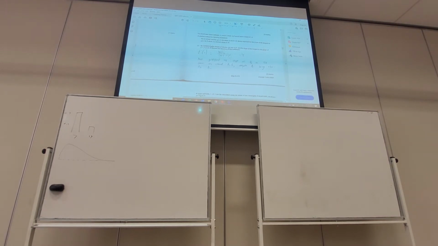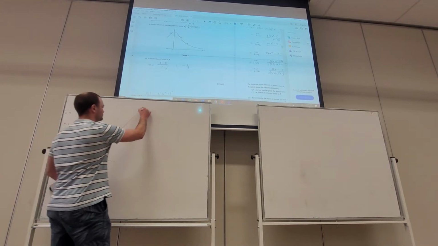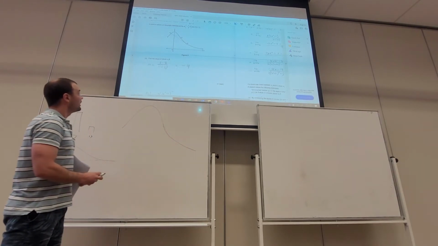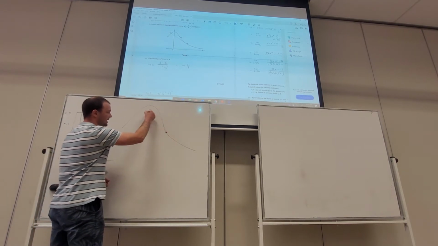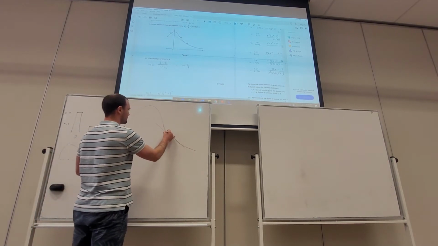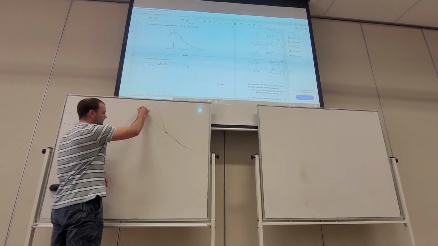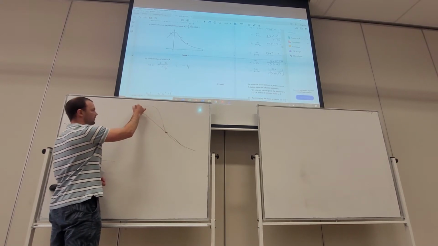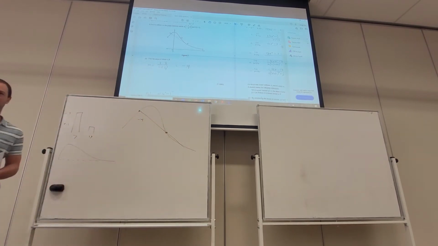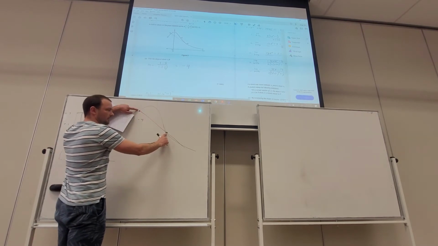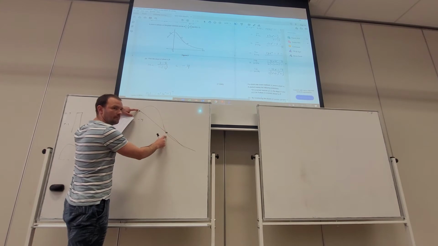So let's consider. I'm going to draw it. It looks like this, doesn't it? And so we've found the slope there as -4. The slope there is -4. And we also found the slope of this curve from there to there, and we saw that that was -4 as well. Now the claim is, when you move this point closer to here, it gets closer and closer to the slope at that point.